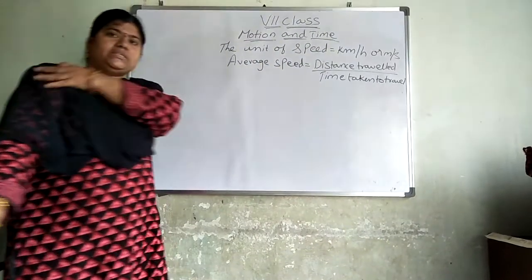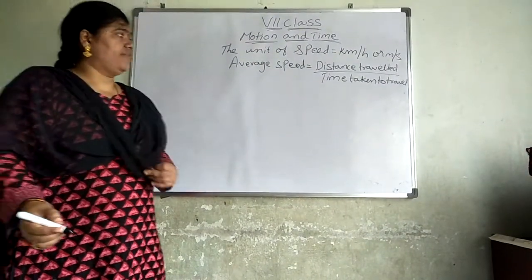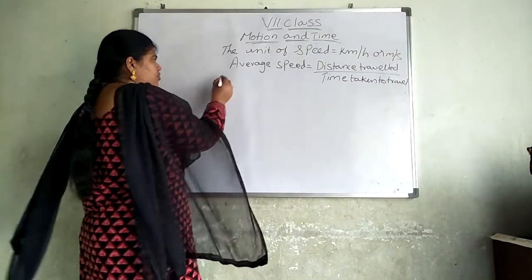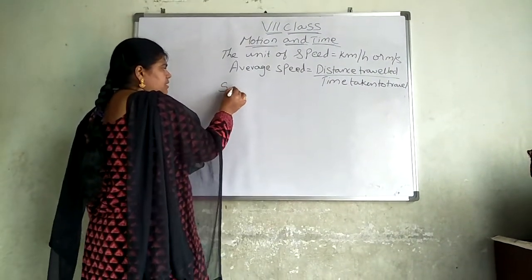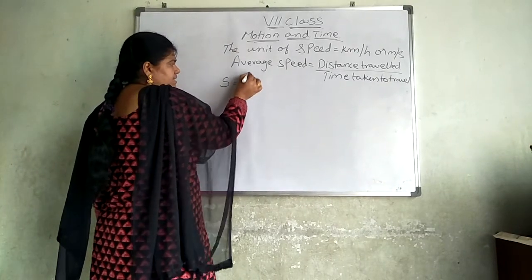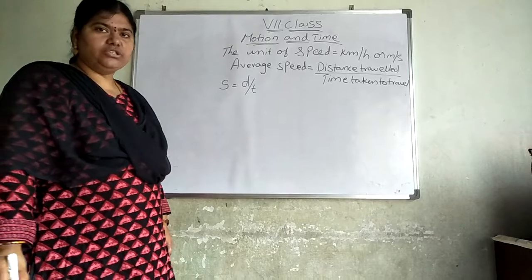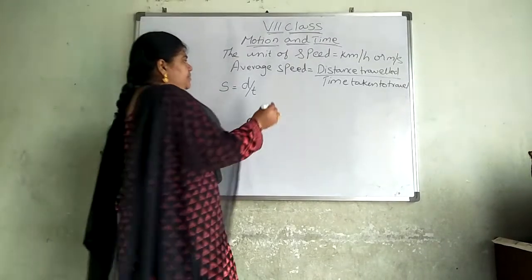We denote this as speed S, distance d, and time t. Speed is equal to distance by time.